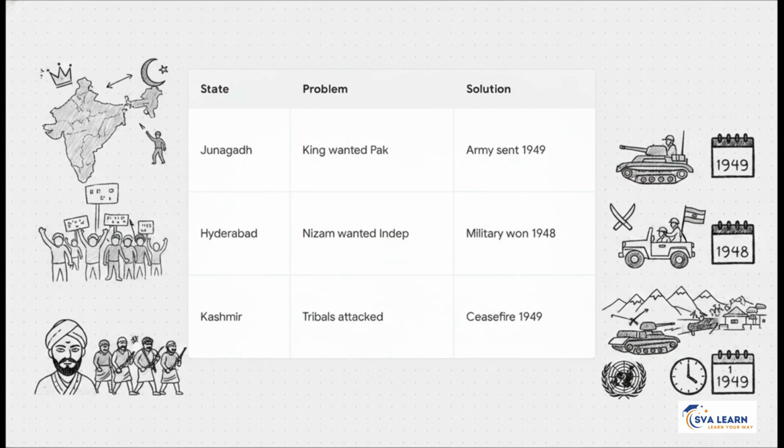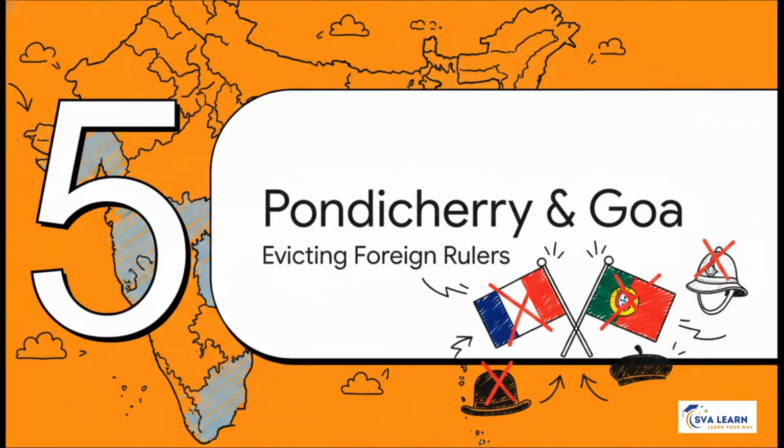Finally, Kashmir. King Hari Singh wants independence, but Pakistan incites tribals to attack. Feeling the pressure, Hari Singh asks India for help. Our army pushes them back, and the UN eventually orders a ceasefire on January 1, 1949. Next up, Section 5, freeing Pondicherry and Goa. Time to evict the French and the Portuguese.